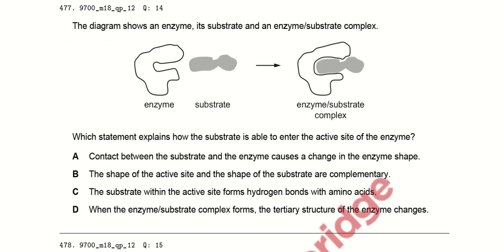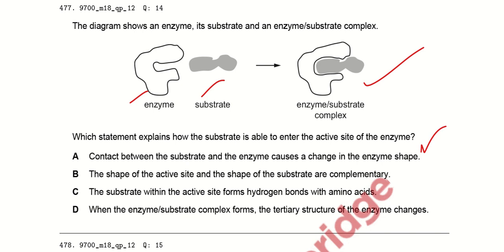The diagram shows an enzyme, its substrate and enzyme substrate complex, right? This is an enzyme, a substrate and an enzyme substrate complex. Which statement explains how the substrate is able to enter the active site of the enzyme? Contact between the substrate and enzyme causes a change in the enzyme shape. Yes, it does, so that the substrate can easily bind with the active site of the enzyme. The shape of the active site and the shape of the substrate are complementary. They are not complementary to each other. They adjust themselves with each other.